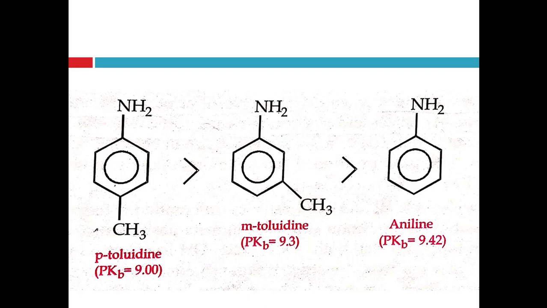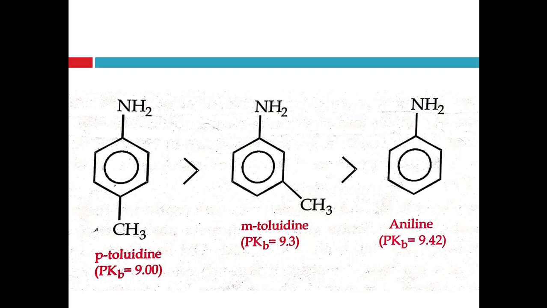Here the basicity of para-toluidine, meta-toluidine and aniline is compared, right? So the base strengthening effect of the electron releasing group is more exerted at para position than meta position. As we discussed, ortho position will decrease the basicity of the compound, and it is known as the ortho effect.